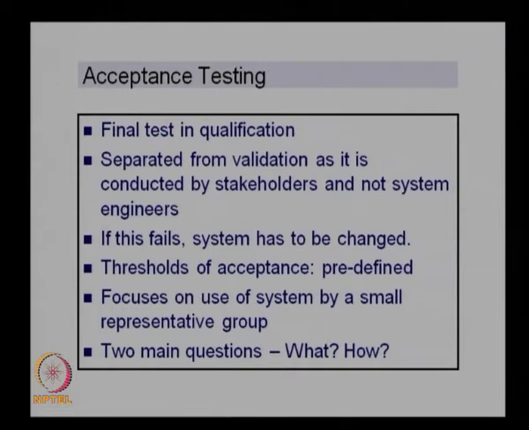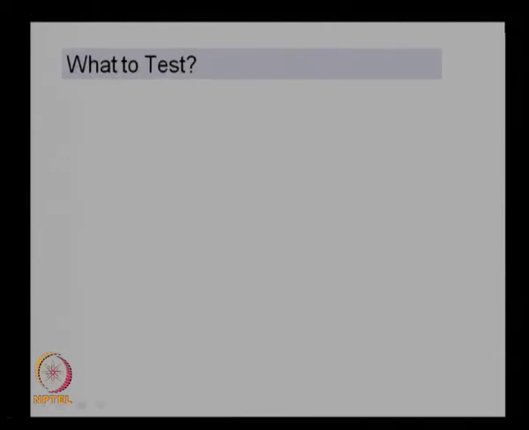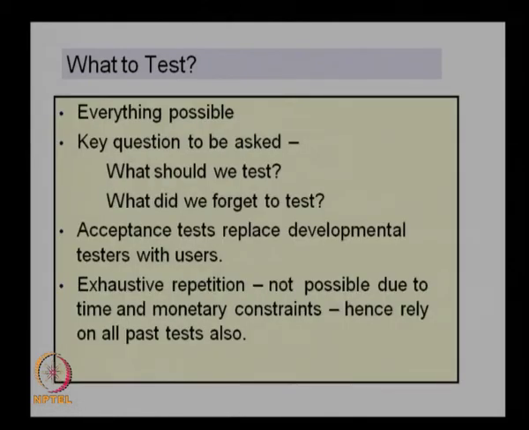The two main questions asked here are basically what to test and how to test. So, what are the things to be tested in the acceptance test, and how to do this testing. These are the two important aspects in the acceptance testing. The question of what to test is the first one. Basically, the answer is everything possible. So, there are no restrictions on this. Whatever you can test, we can do the testing.